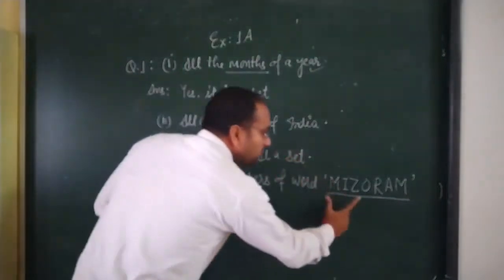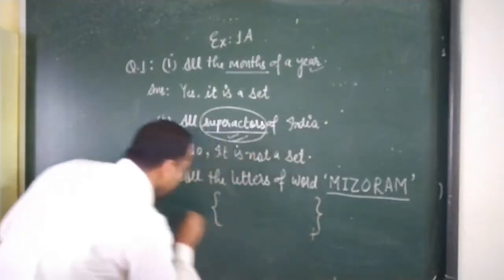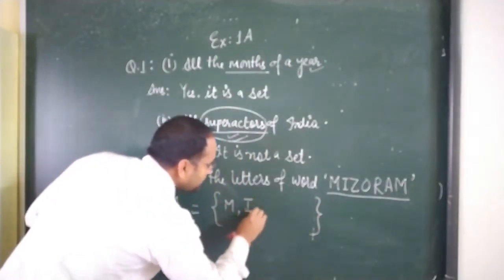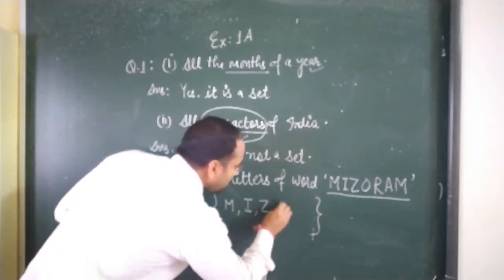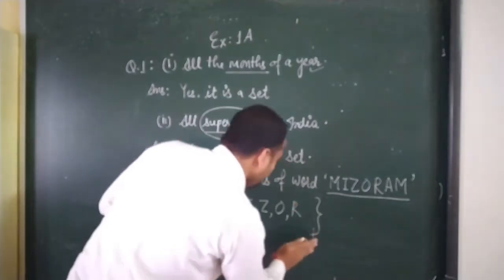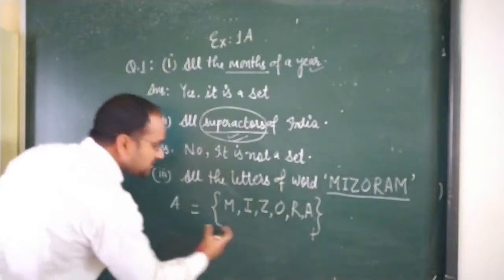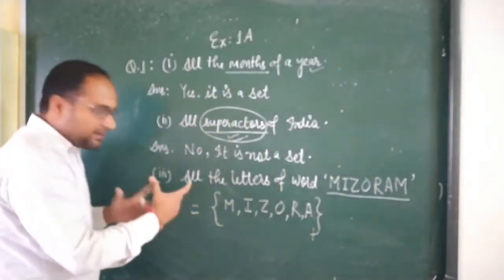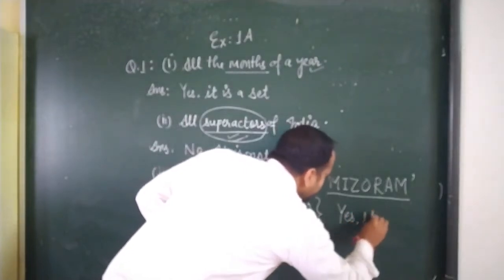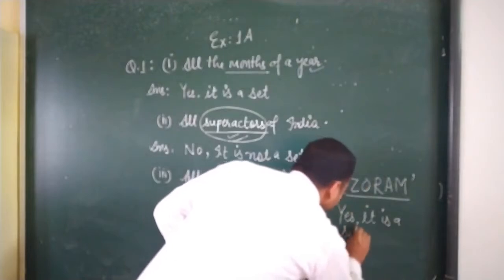So it is also well defined, because it is very easy to write it as a set. A is equal to M, I, Z, O, R, and then A, because M you have already written there. So this collection is properly well defined. So yes, it is a set.